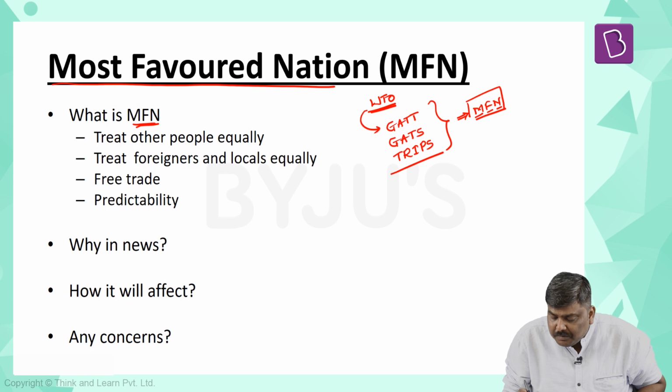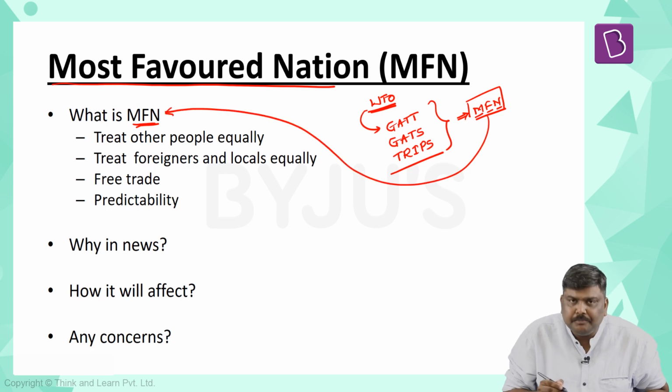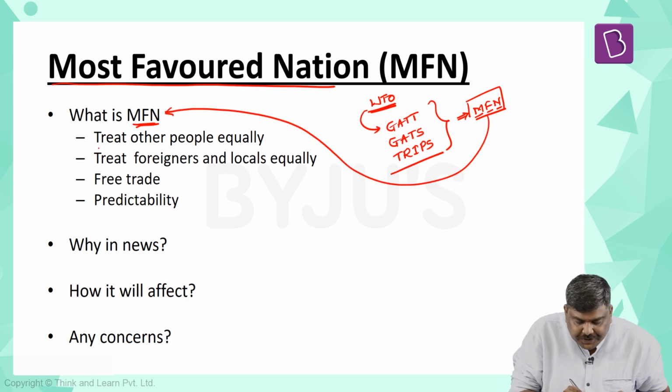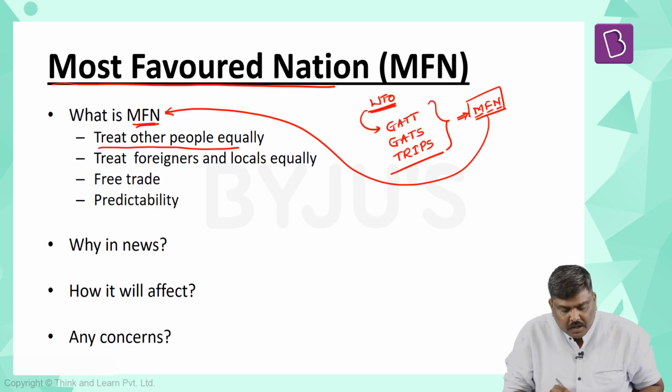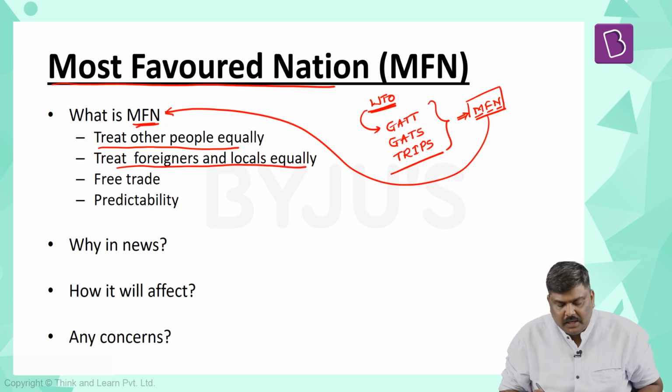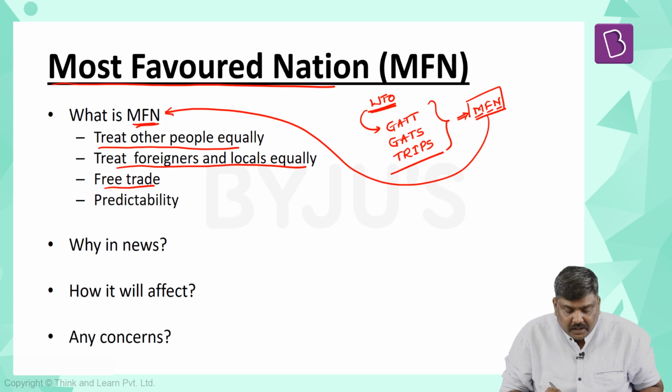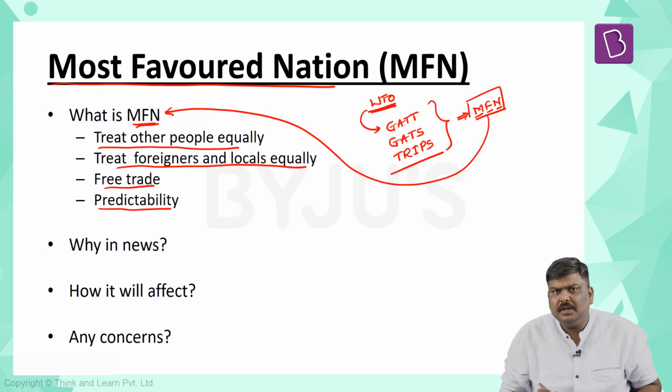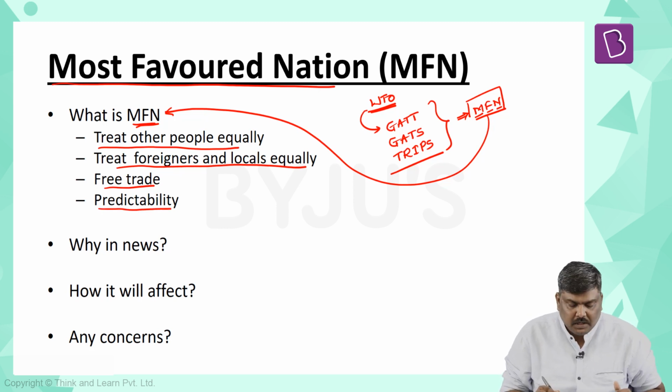Now the concept of MFN will have four very important points. One, treating other people equally; second, treat foreigners and locals equally; third is free trade, and the fourth is predictability. Let's try and understand each one of them.